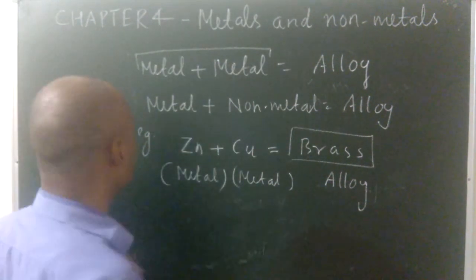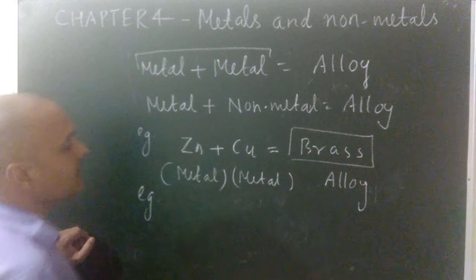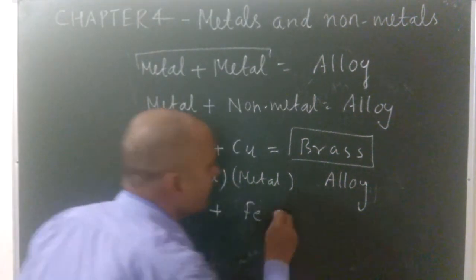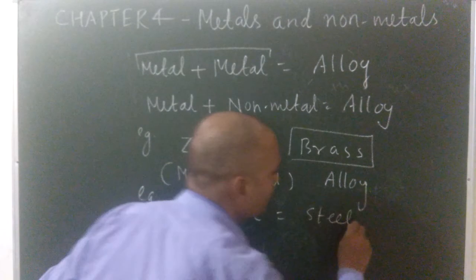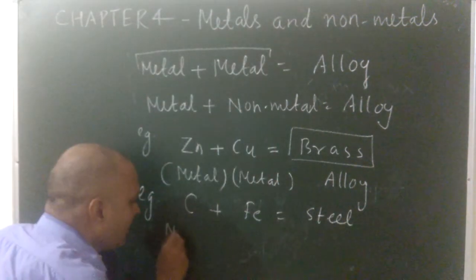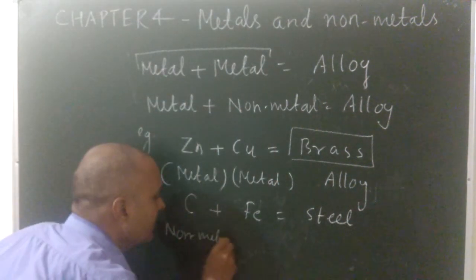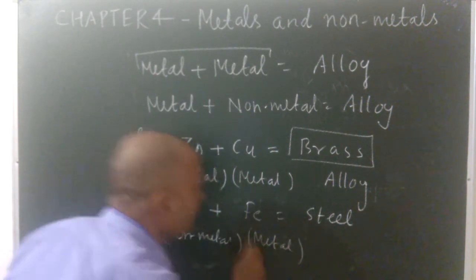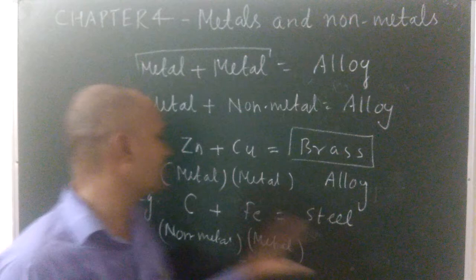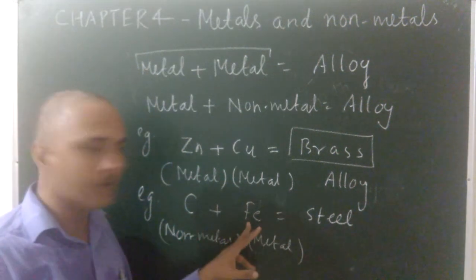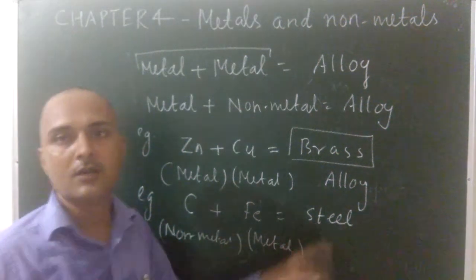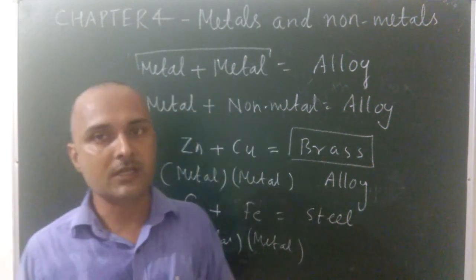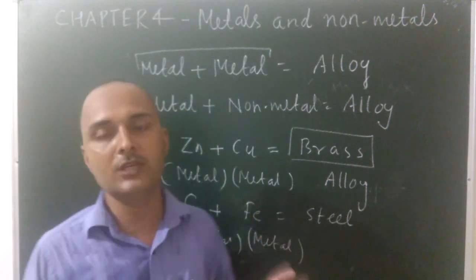Come to the next example. You can see steel. Steel is the combination of carbon plus iron. Carbon is a non-metal and iron is a metal. So once again, steel is formed by mixing one non-metal and a metal, so this is again an alloy. Once again, what do you mean by the term alloy? The homogeneous mixture of two metals or one metal and non-metal is known as an alloy.